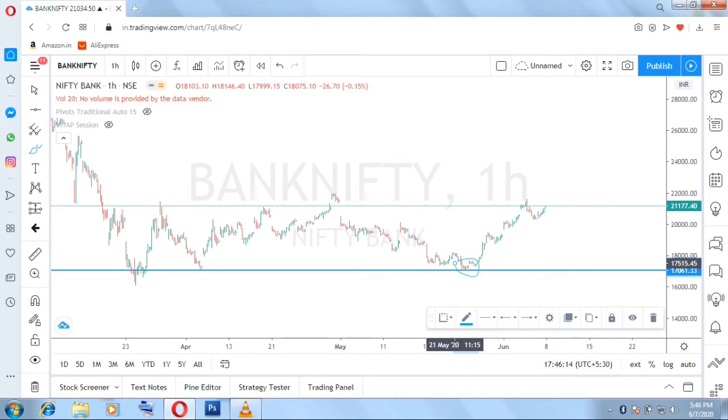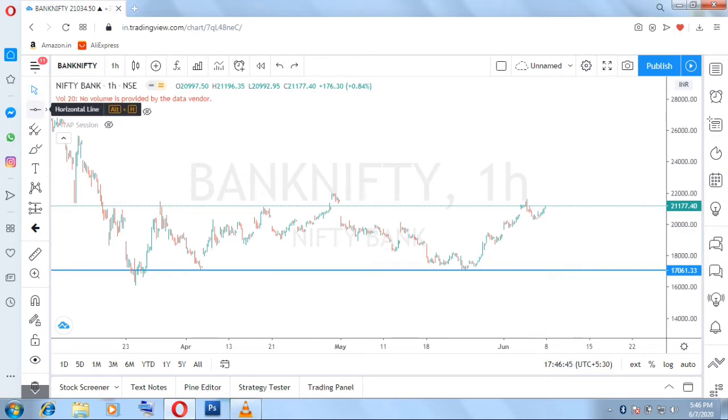So in the definition, what did we see? Support is a price level where there is high demand and low supply. During such times when there is demand, the price tends to move further upward from the support. So you can see the rally from the support, right? The price has tried to move in an uptrend. So this is called the support. Let me just clear it. Okay, so this is support.